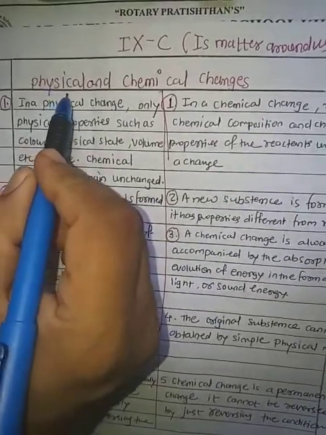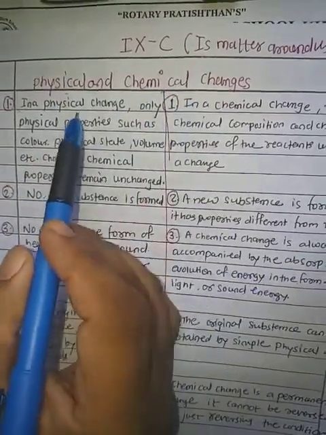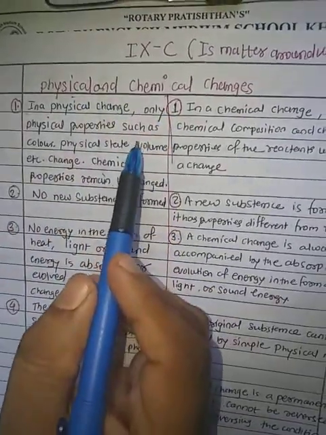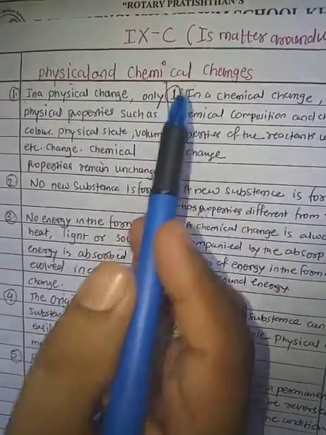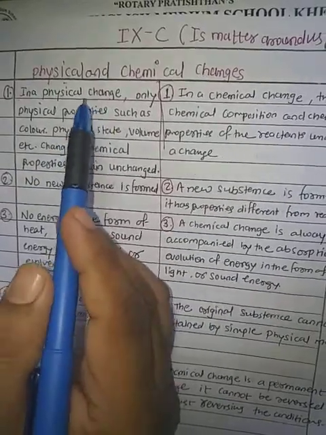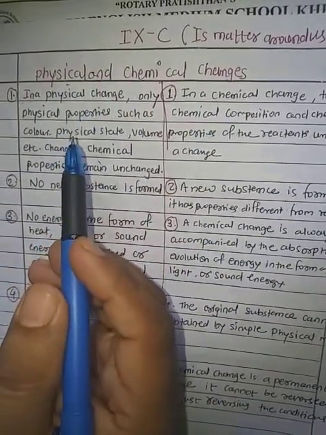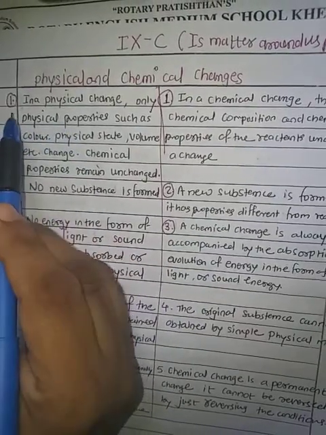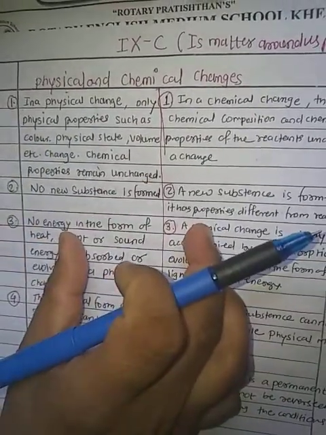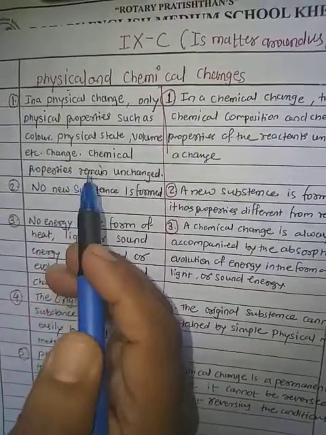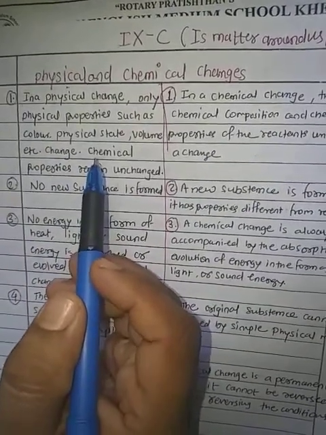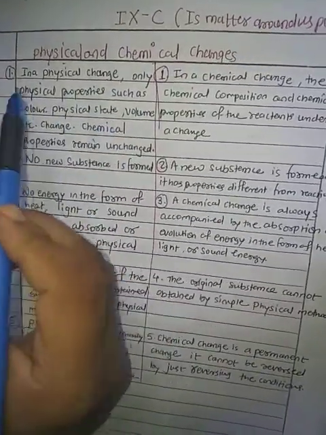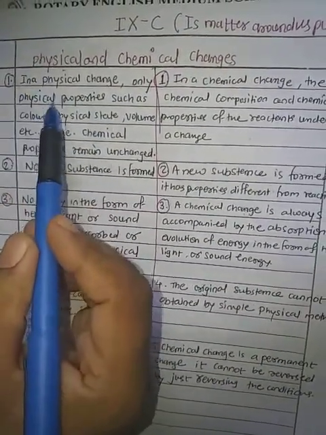This is physical and chemical changes. Maybe, as you know, you studied physical and chemical changes in lower standards also. So once again, we have to see this in class 9. First, we are differentiating between them, because of the basic information you know about these physical and chemical changes.